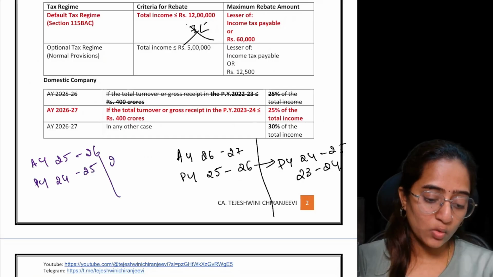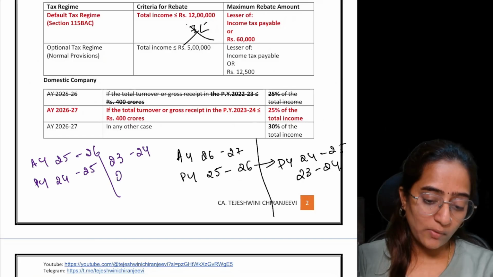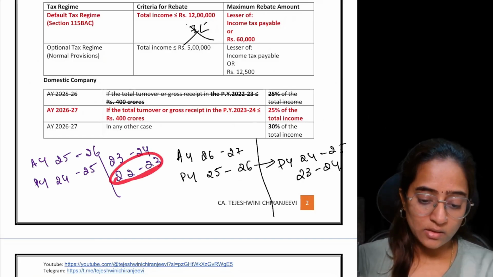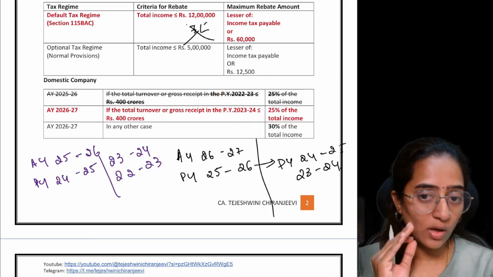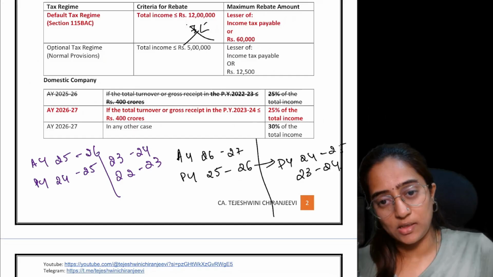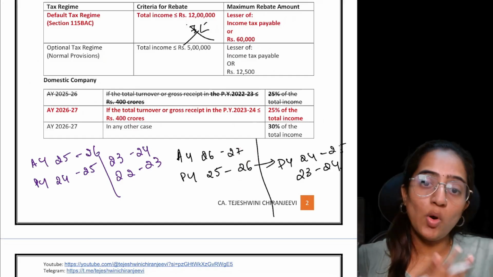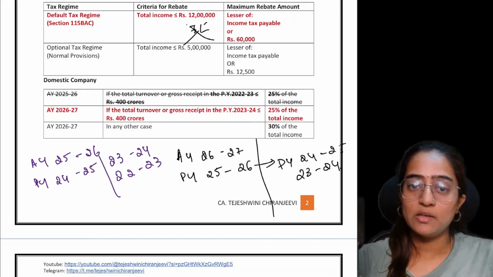Now go backward for 2 years, it is going to be PY 23-24, PY 22-23. Again, we have gone backwards. Whichever AY you are studying for, take that particular year's PY and go backward for 2 years. You will get this provision.